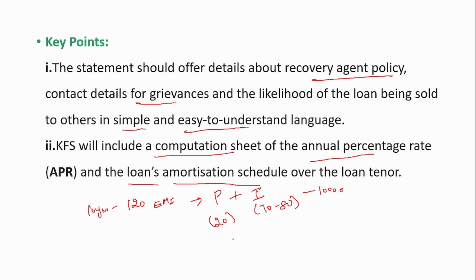Why should it be given? It's because the customer will think, I am paying 10,000 every month as EMI, but the loan amount is still remaining the same. So he has to understand how much of his EMI amount is going to the interest and how much is going to the principal. Now, if you see the later part of the tenure of the loan, say in the 7th year or the 8th year, this will reverse. Around 80% will go to the principal and 20% will go to the interest. So the customer should know how much is going to the principal and interest, and this amortization gives him a clear picture of that. So this has to be given along with the key fact statement.